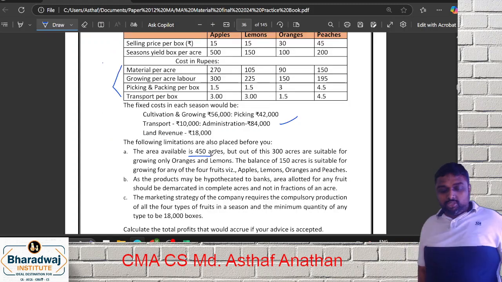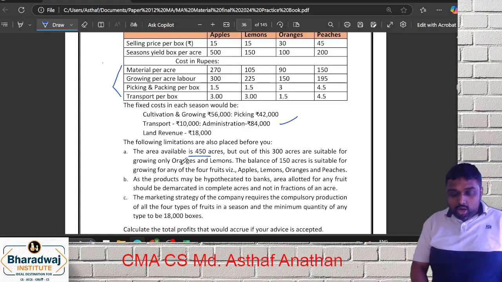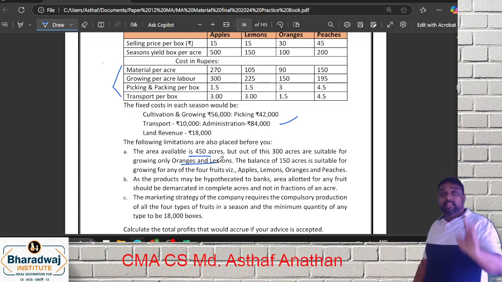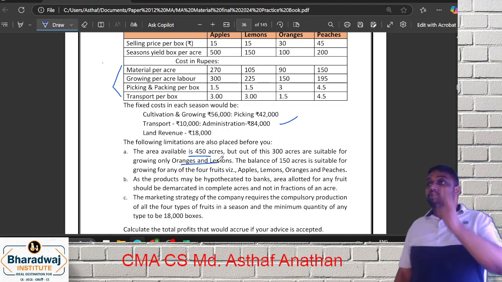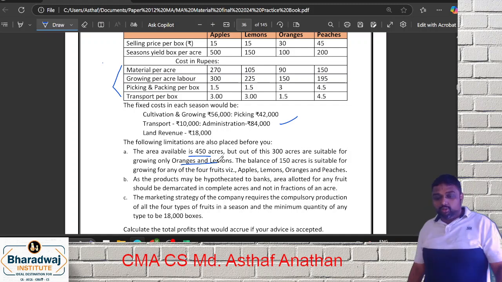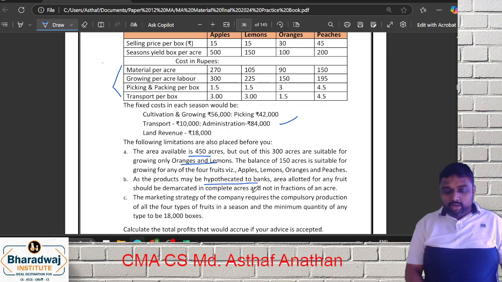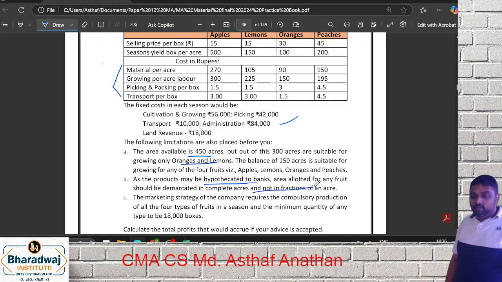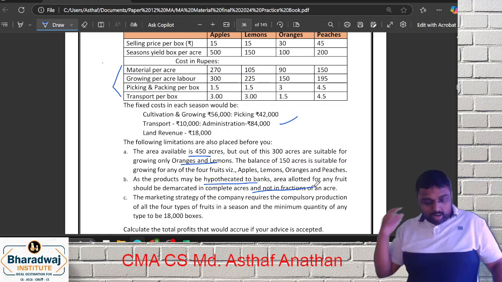Some of them are suitable only for what? Orange and lemon. Some of them are suitable for what? All the four. That is why, as I told you at the revision start, you have to do two rankings. One is for 300 acres. One is for 150 acres. This is how you have to approach. Third and fourth parts we'll discuss. Third is when you are allocating, you should take the key factor. Fourth part we'll discuss separately. Shall we go? So we want to do what?